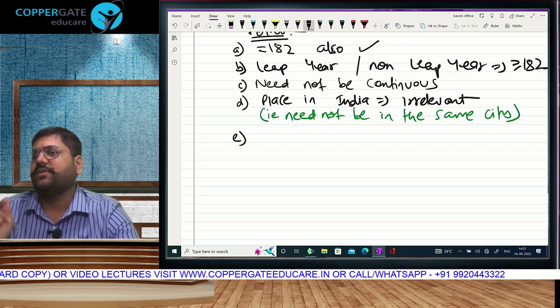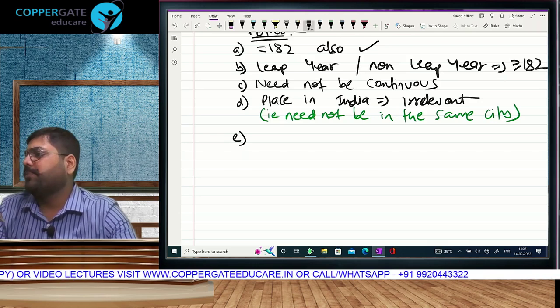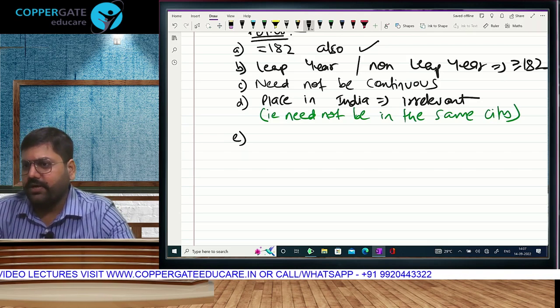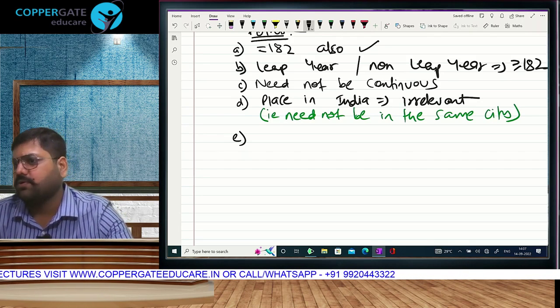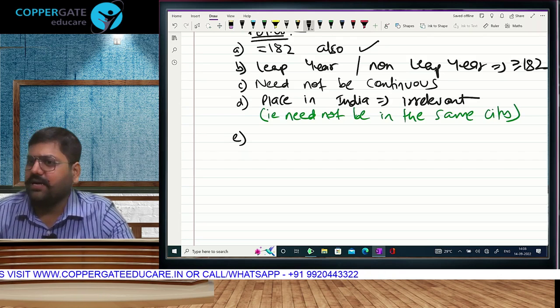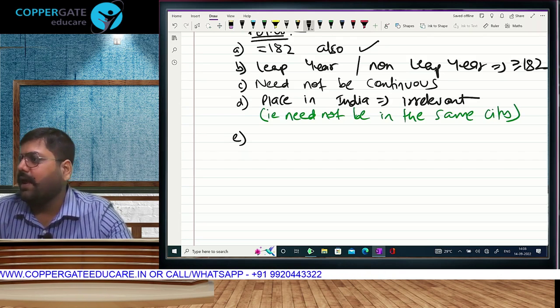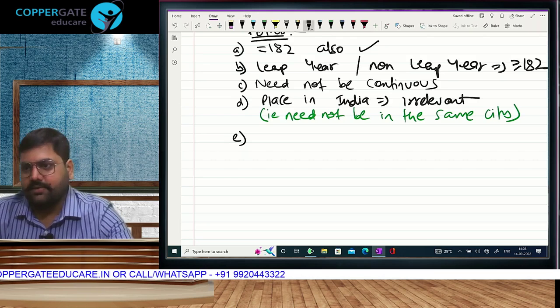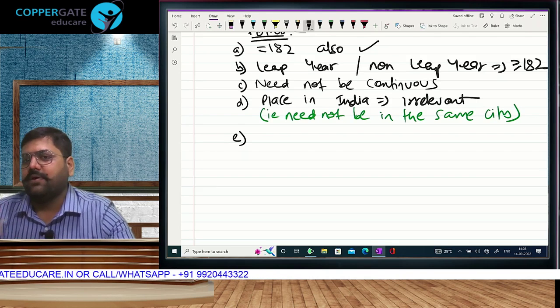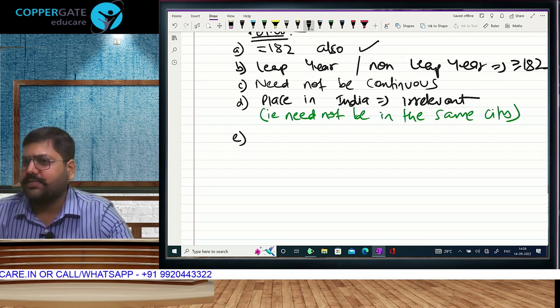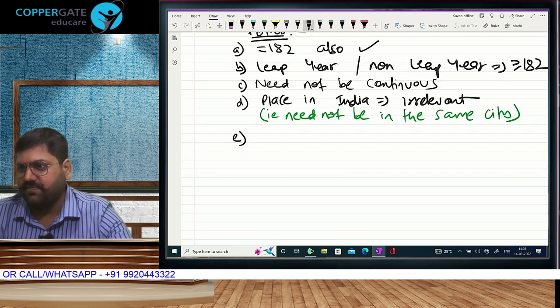We are in the first part of the chapter. Residential status mein we will do it person by person. Right now we are doing for individual. Individual will primarily be divided into resident and non-resident. Resident will be further divided into ordinary and not ordinarily resident. Correct? In the step number 1, we will learn resident and non-resident. Step 2 will be performed only if answer to step 1 is resident.